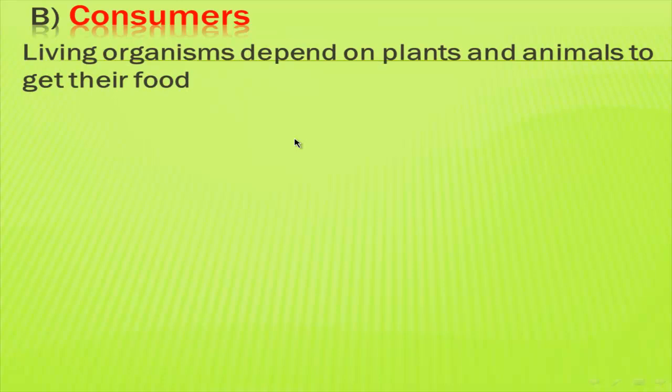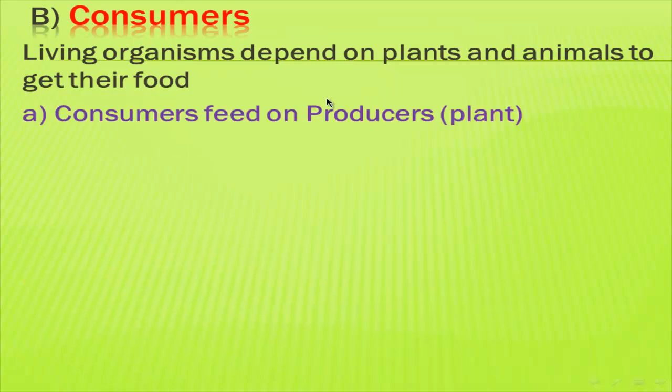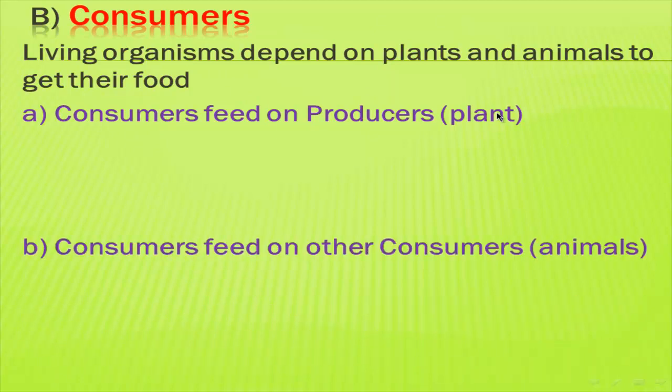Consumers. Consumers are living organisms that depend on plants or animals to get their food. Consumers are like us. We can't make our food like the plant. The plant makes its food, but we can't make our own food. So we get our food from plants and animals. Consumers are divided into two types: consumers that depend on the producer, or consumers that eat plants, and consumers that feed on other consumers, which eat animals or meat.